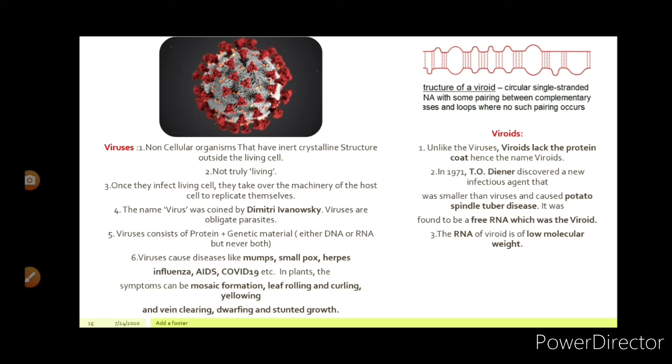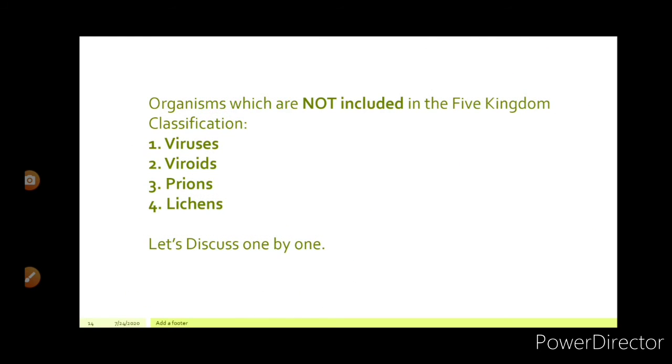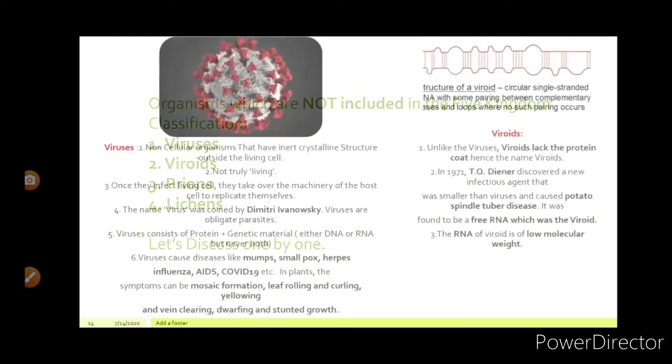Now coming to the viroids. Sorry, before that, in this image, this is the coronavirus. Coronavirus is basically a single-stranded RNA virus, which is the longest known single-stranded RNA virus. Okay, please remember this thing. Coronavirus is a single-stranded RNA virus. This image represents coronavirus.